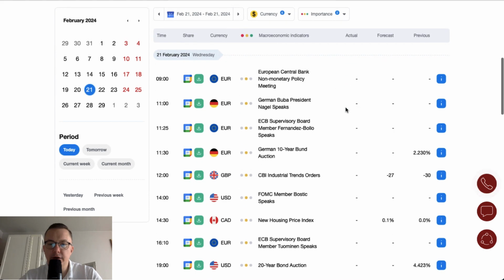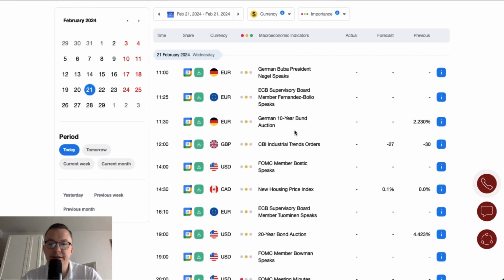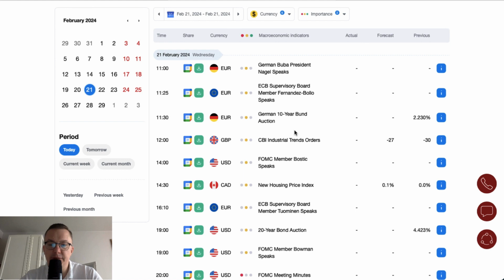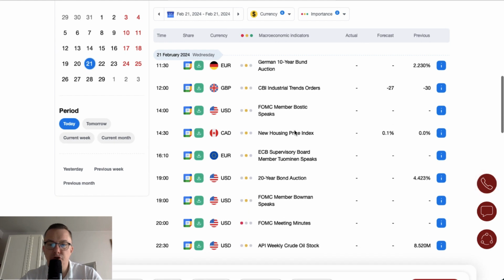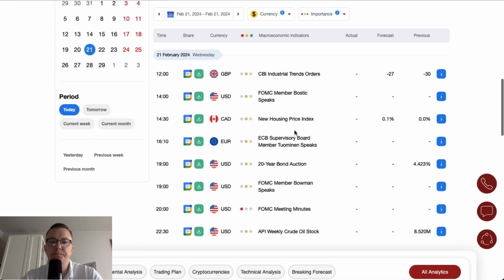yen later on today. During the London session, we got the European Central Bank non-monetary policy meeting at 9 o'clock. Then we have the German Buba President Nagel to give a speech. Then we have another ECB Supervisory Board member Fernandez Bolo to give a speech as well 25 minutes later, and 5 minutes later we got the German 10-year bond auction. So that's about the Eurozone and Germany.